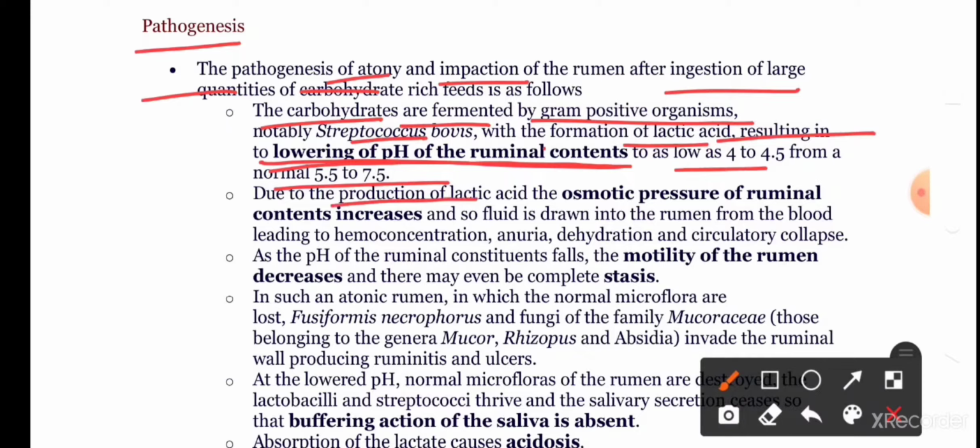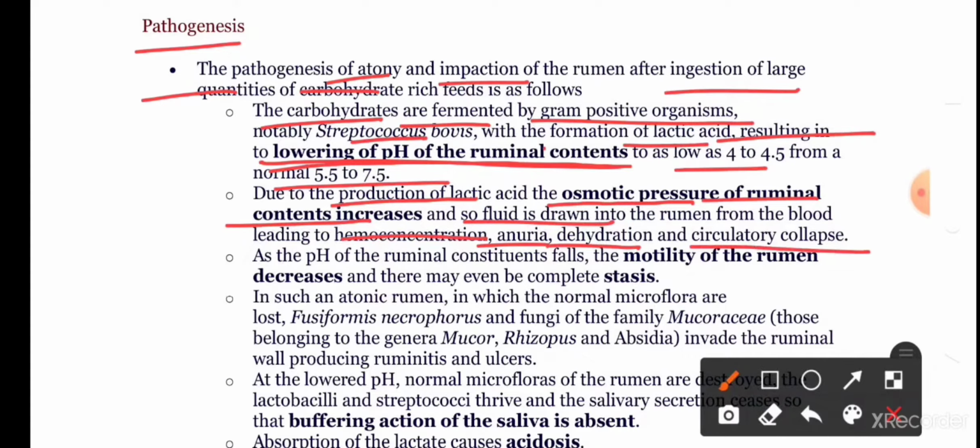Due to production of lactic acid, the osmotic pressure of the ruminal content increases. So, fluid is drawn into the rumen from the blood, leading to hemoconcentration, anuria, dehydration, and circulatory collapse.